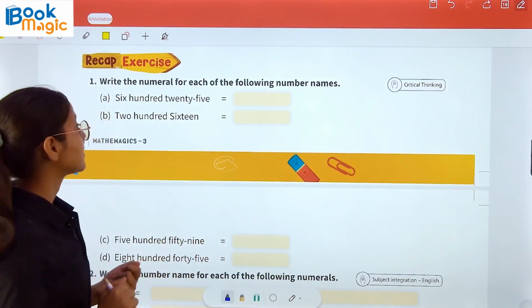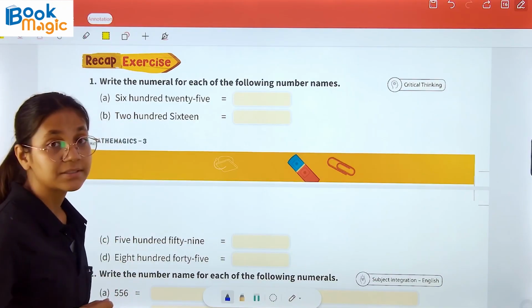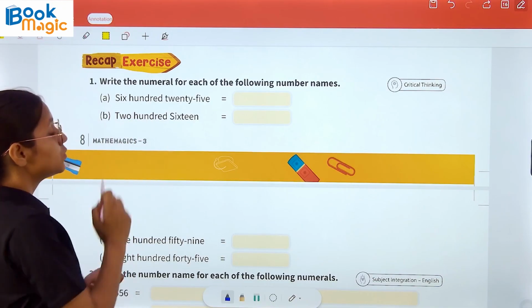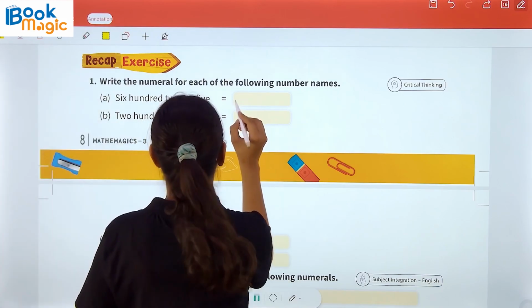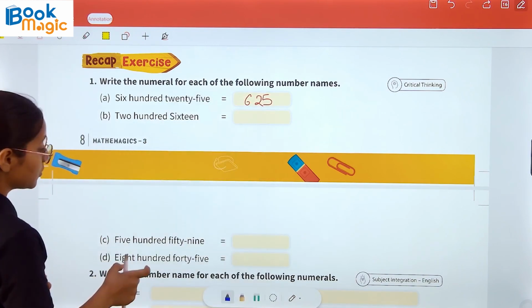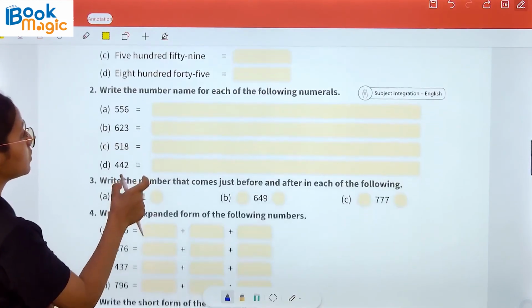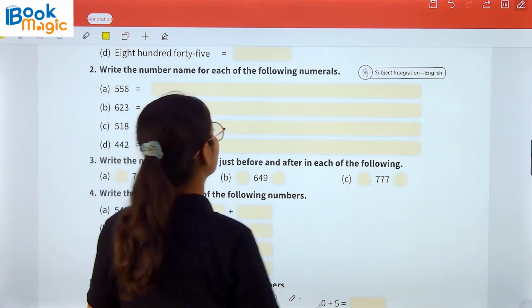Now, recap exercise. Writing the numeral for each of the following number names. 625. So, we have to write the number name numeral. So, 625. The rest of the part you have to do on your own. Now question number 2. Write the number name for each of the following numerals.